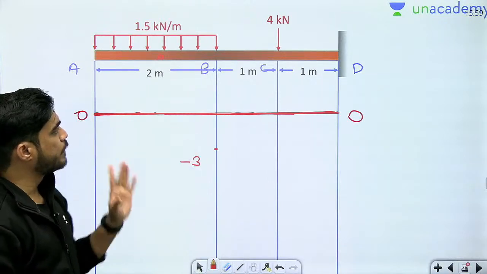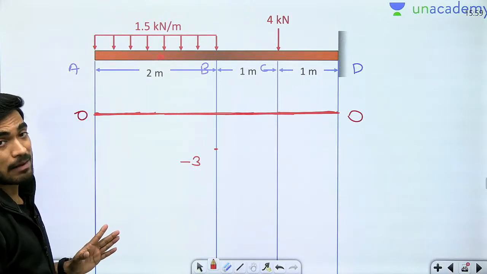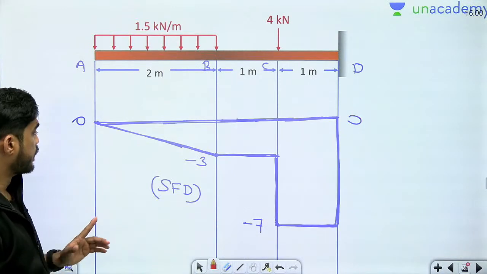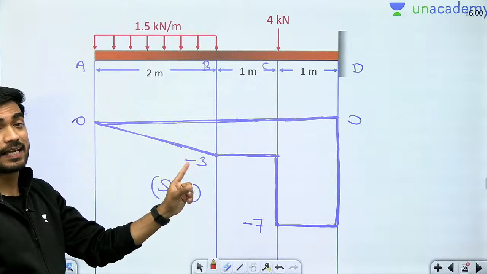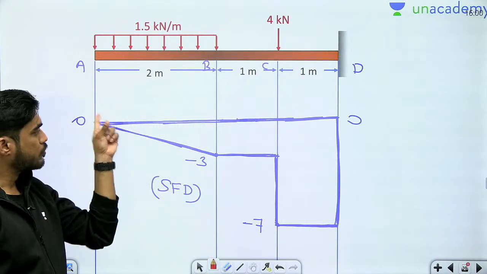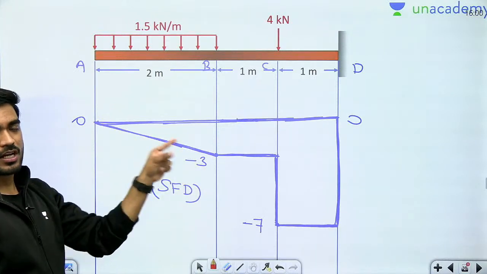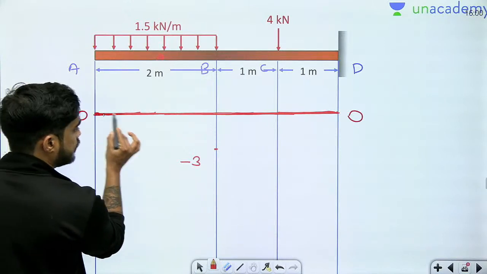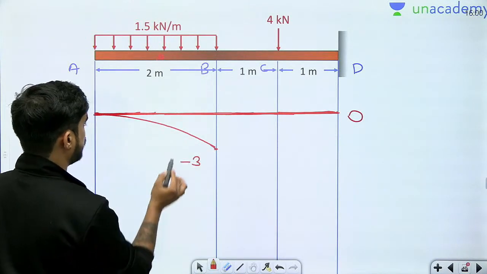Now from A to B, it will be a parabola because this is UDL, so parabola. But how will the slope be? So here shear force is increasing. Don't look at the negative sign. Magnitude is 3, so 0 to 3 increasing. So shear force is increasing, the bending moment slope will be increasing, and an increasing slope will look like this. Okay. So this is what?